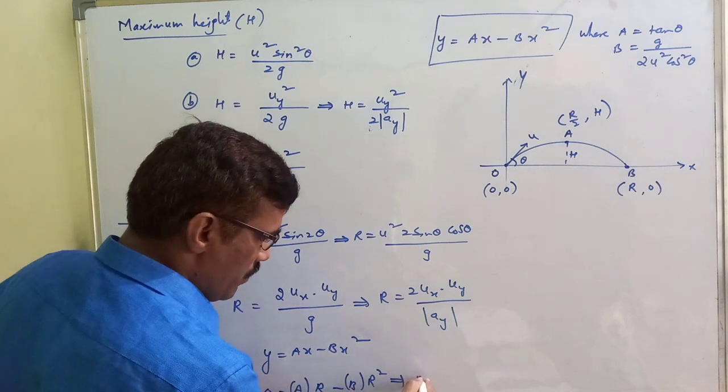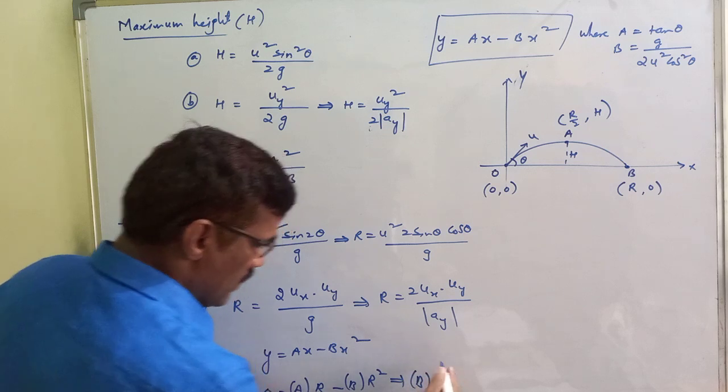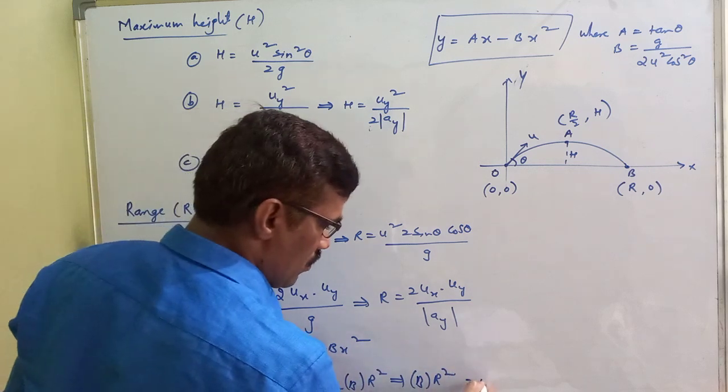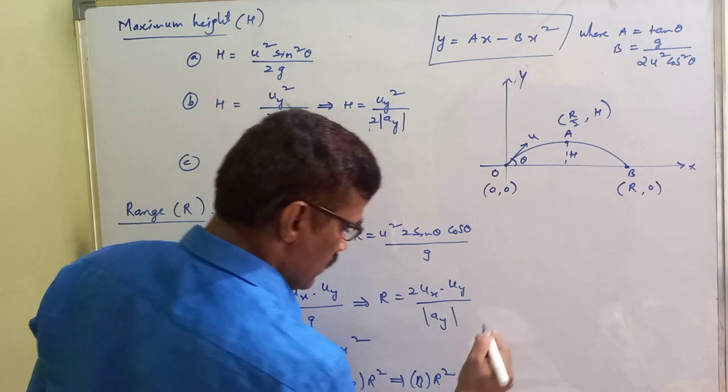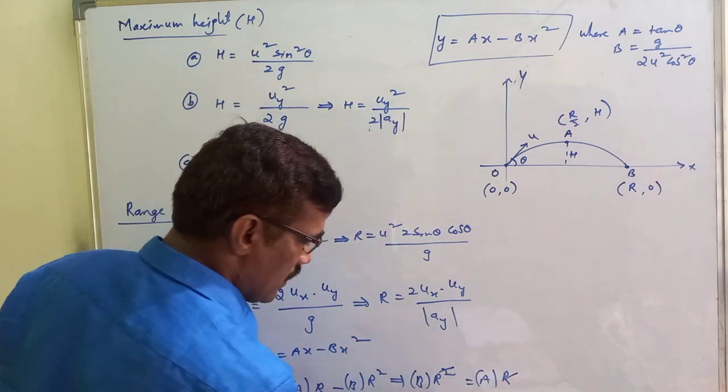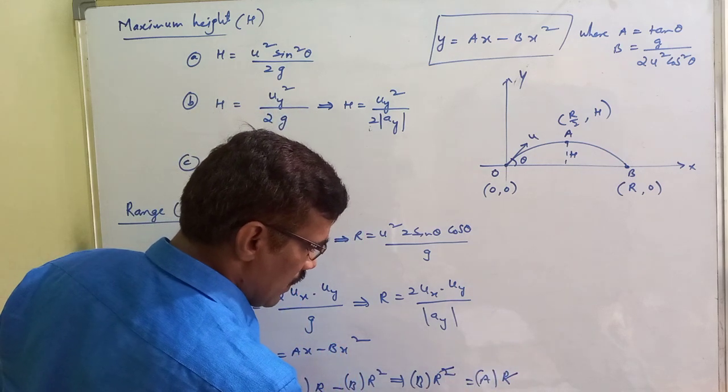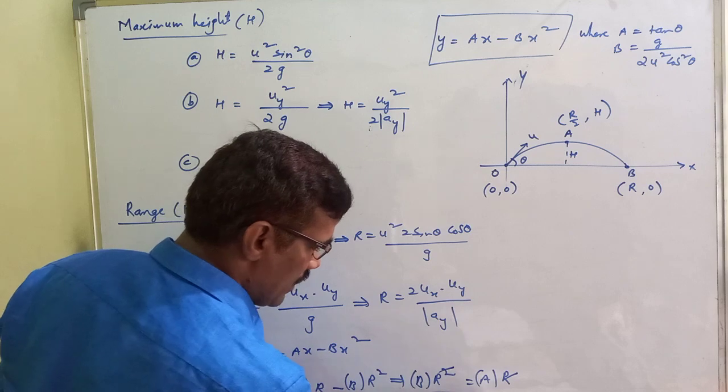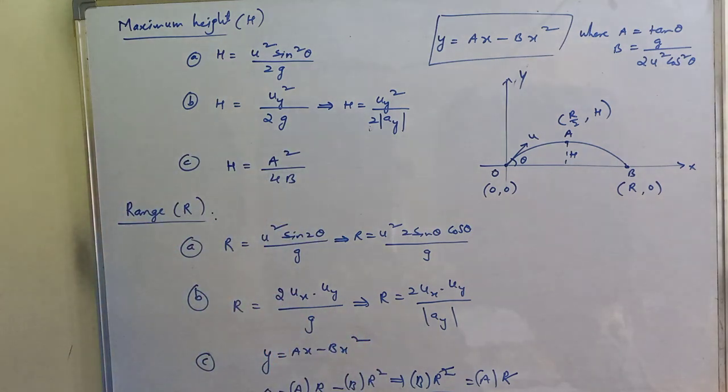Therefore b into R square, taking to the right side, equals a into R. R cancels. R is equal to a by b.